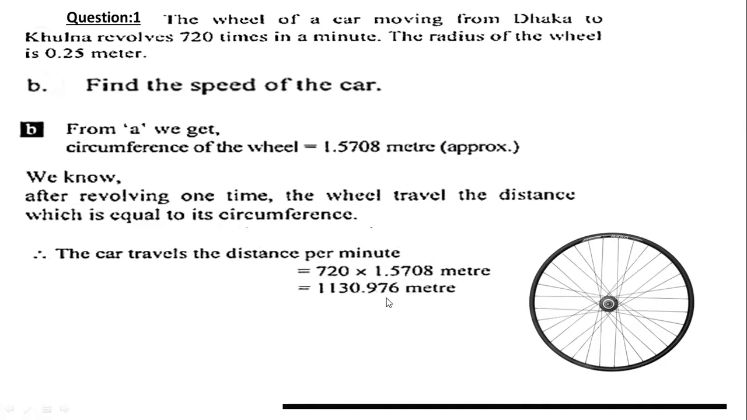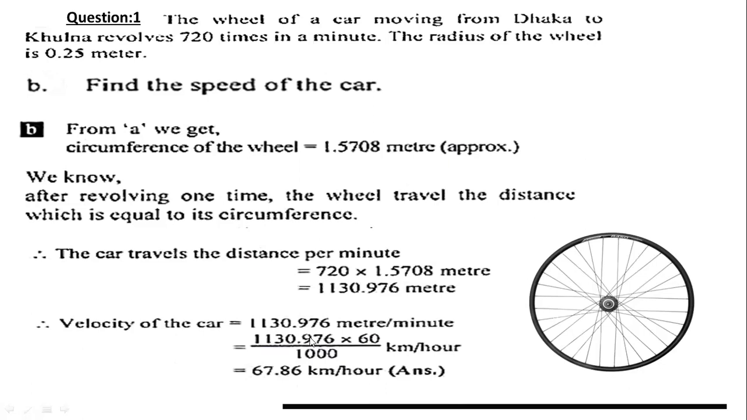But since this speed is in meter per minute, if you want to make it a velocity, then you have to go by kilometer per hour. You know, meter can be converted to kilometer by dividing by 1000, and minute can be converted to hour by dividing by 60. Since the minute is in the denominator, dividing the denominator by 60 actually means multiplying by 60. This is our velocity of the car.